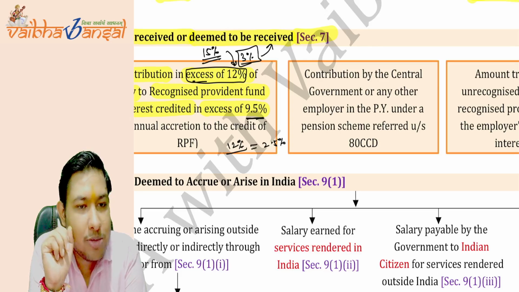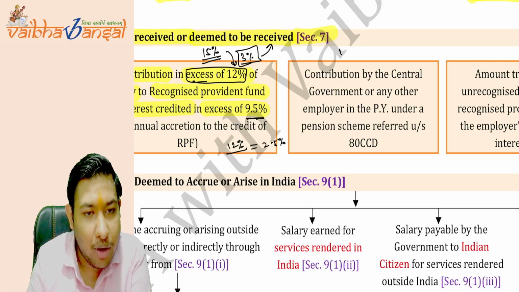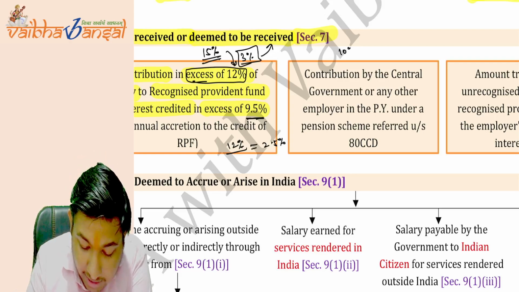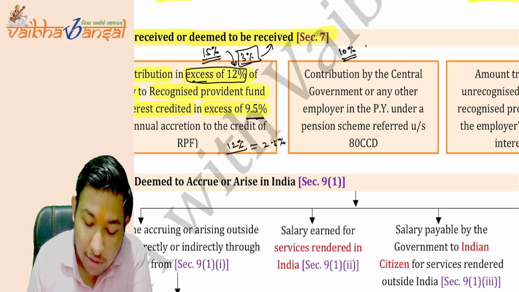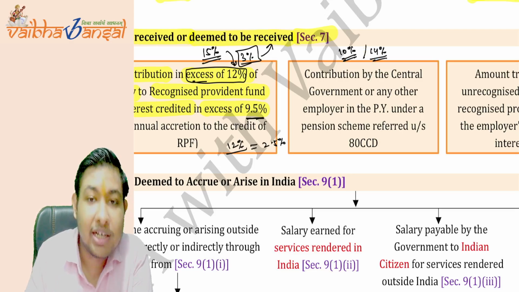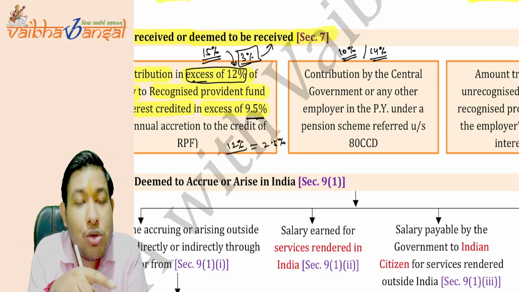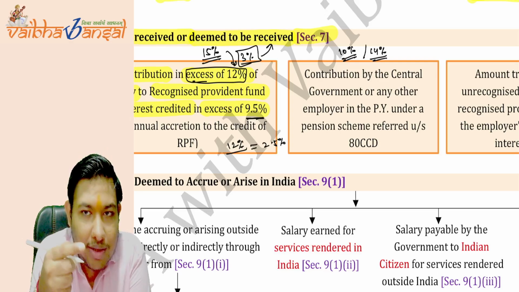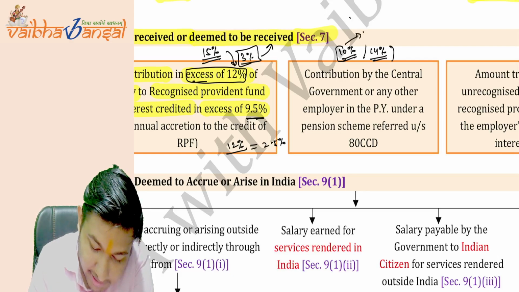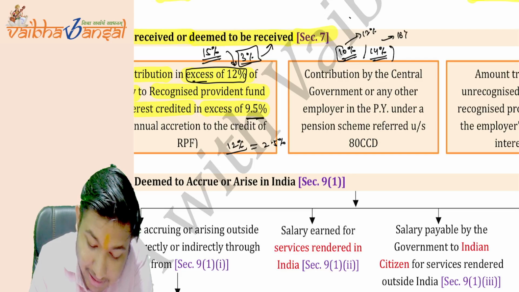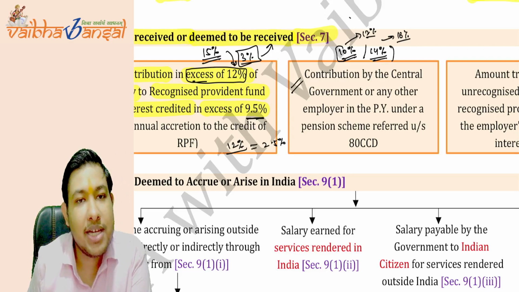What it says: if you are a non-government employer, then 10% of the salary needs to be contributed to the NPS. And if you are a government employee, then the government employer will contribute 14% of your salary to the NPS. So anything in excess of this, like 12%, or maybe 16%, the excess will be treated as deemed to be received in India.